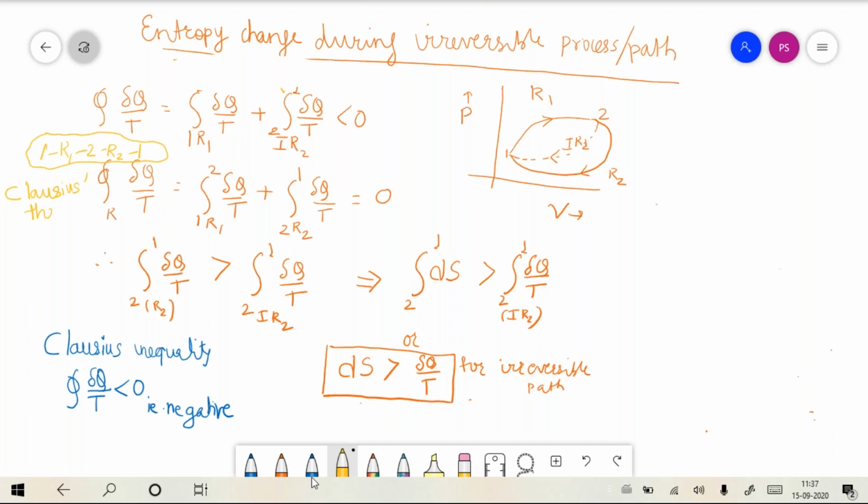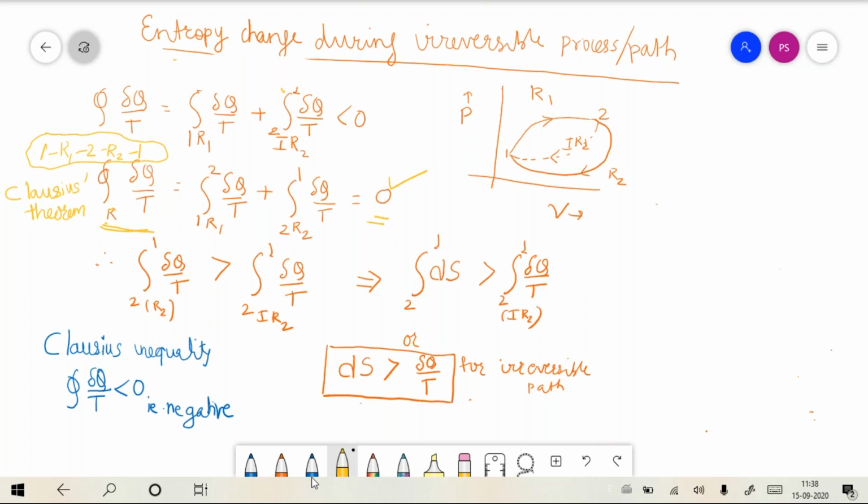The theorem says that if the cycle is a reversible cycle, then the cyclic integral of del q by t for that reversible cycle happens to be equal to 0. That value becomes equal to 0 if that cycle is a reversible cycle.